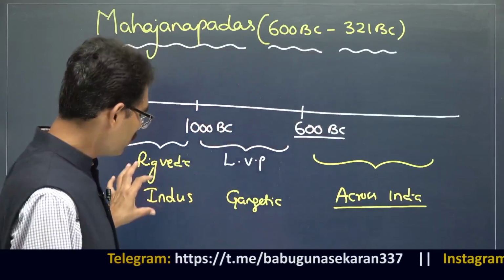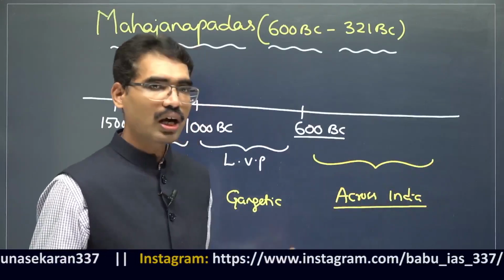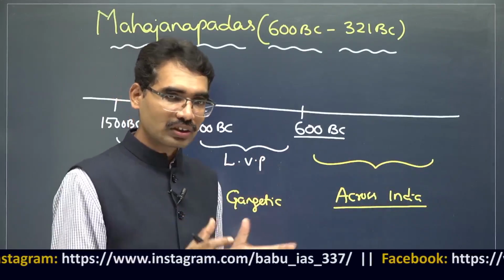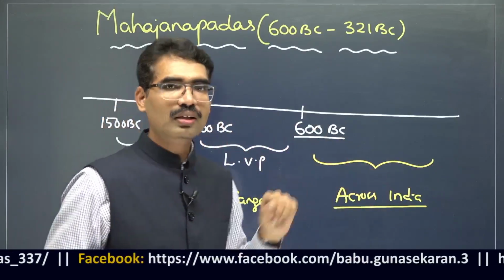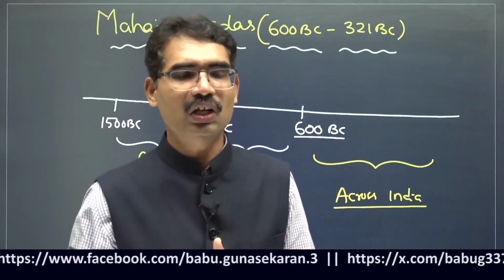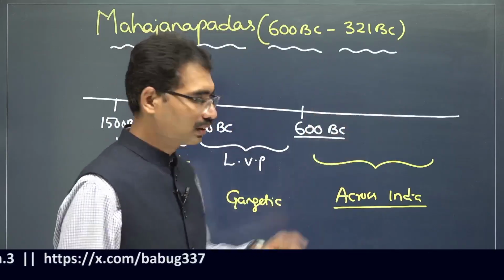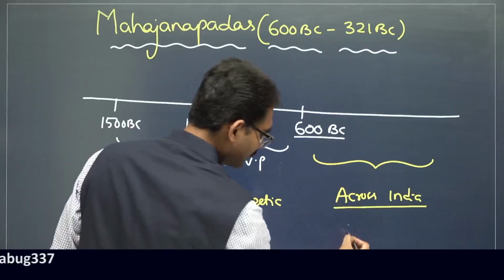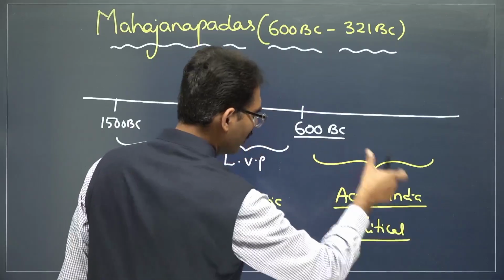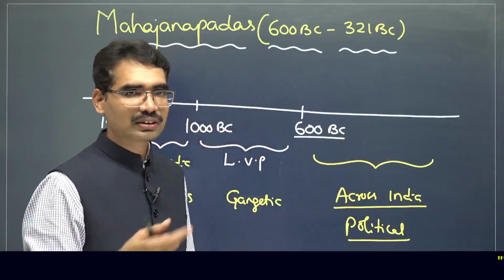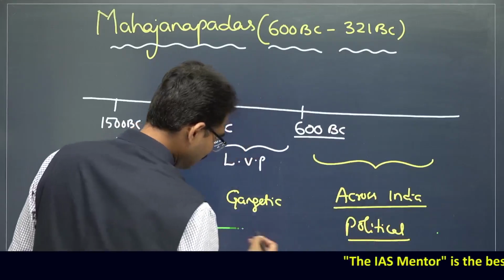Now, gradually we are getting the sources, the evidences, to know about ourselves across India around this time period. But before that, we have limited sources. That is where, from 600 BC onwards, the story is going to change in a new direction. But again, whatever developments are taking place, for example, if we are discussing the political life of these people, is it isolated? No. This is the story that continues.